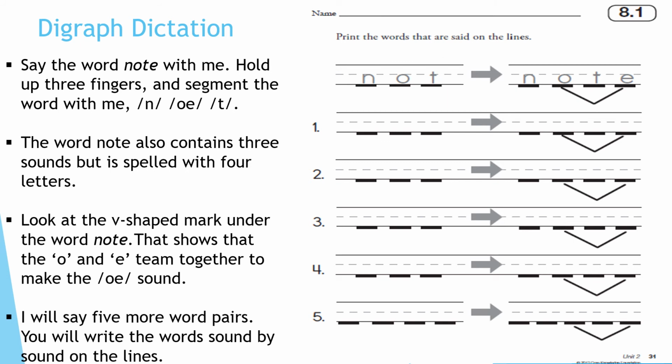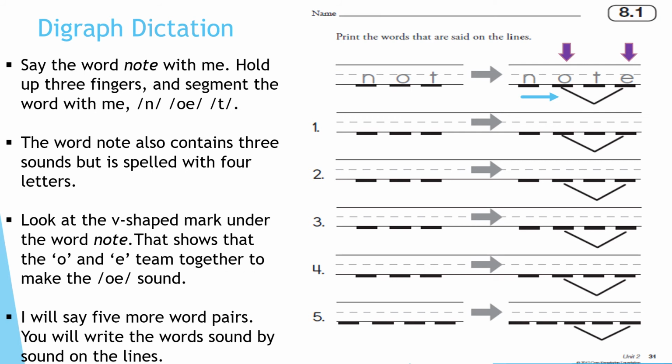The word note also has 3 sounds, but it is spelled with 4 letters. Remember that 4th letter is our magic letter E that does not make a sound. Take a look at the V-shaped mark under the word note right here. This shows that the O and the E work together as a team to make what sound?